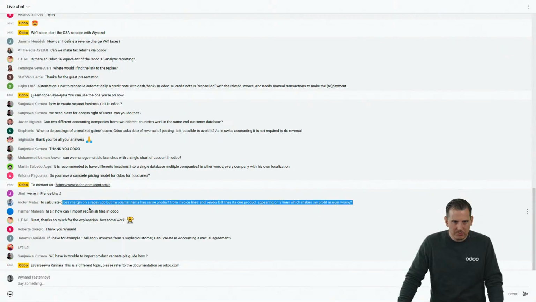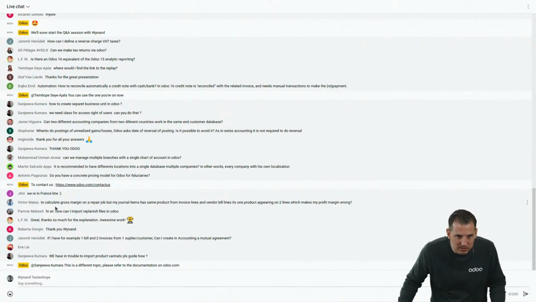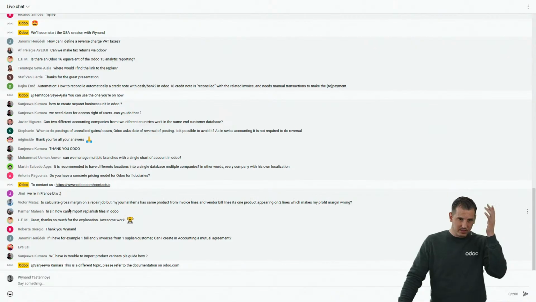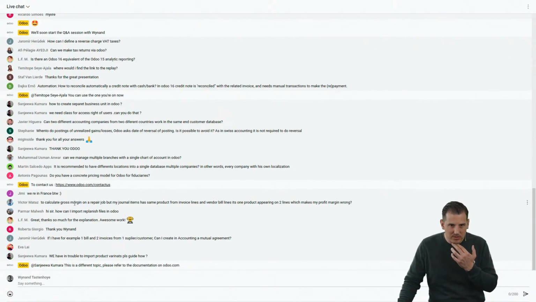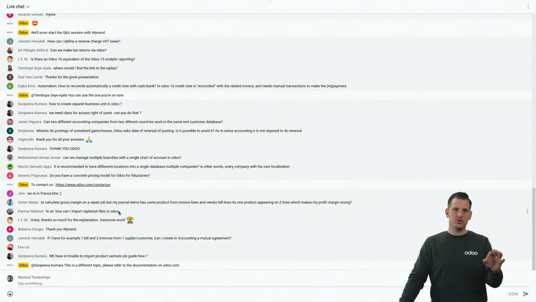To calculate gross margin on a repair job, invoice line, vendor bill, two lines. Sorry, Victor, maybe I'm going to try to read it again. If it's an easy answer, I will give it. Otherwise, I will skip, I'm sorry. To calculate gross margin on a repair job, my journal items have the same product from invoice lines and vendor bill lines.